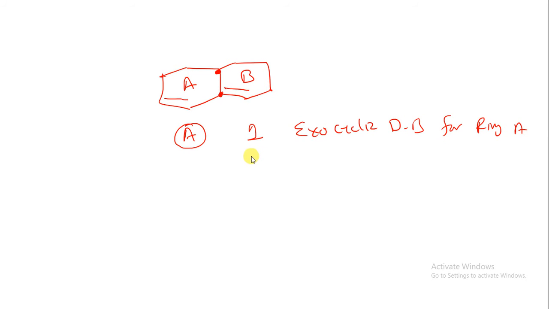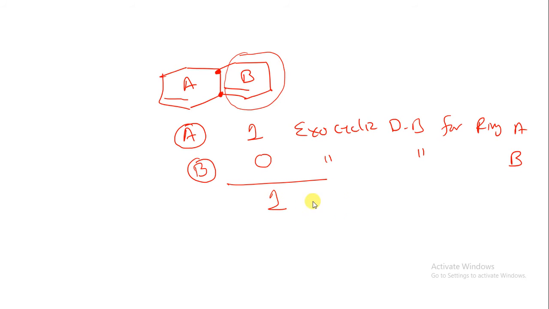Now if I want to calculate the exocyclic double bond for ring B, I have to close this ring B and then see whether any double bond is present over here. There is no double bond present, so I write down 0 exocyclic double bonds for ring B. Then I sum up: there is one exocyclic double bond for the total ring system.